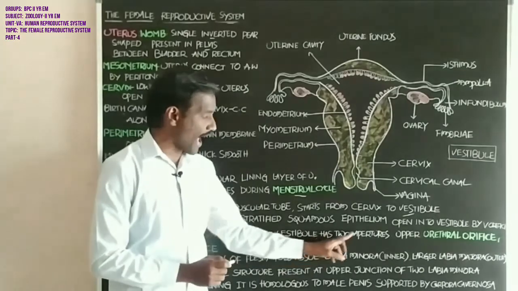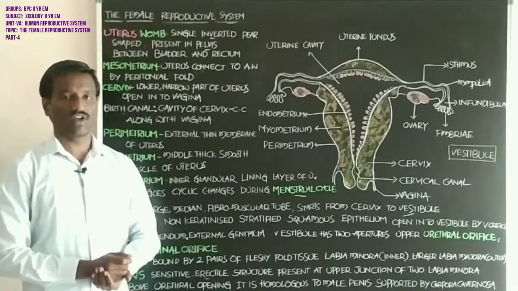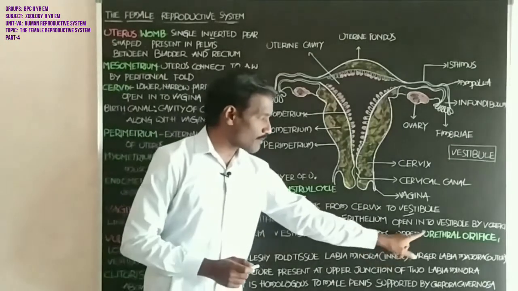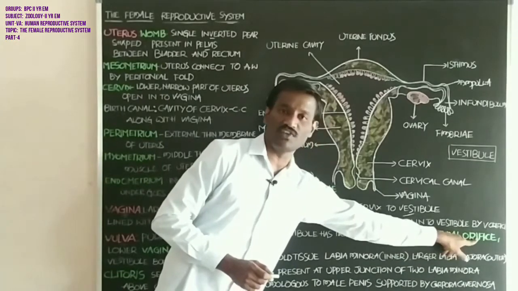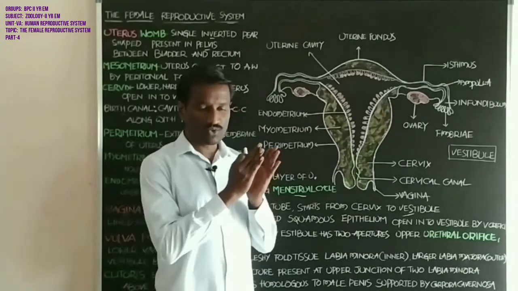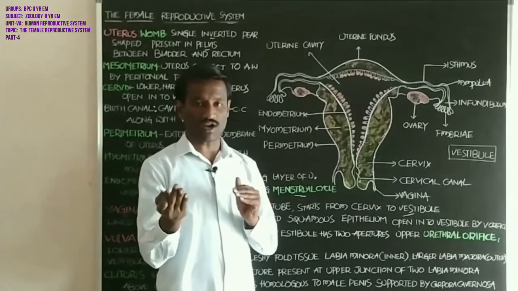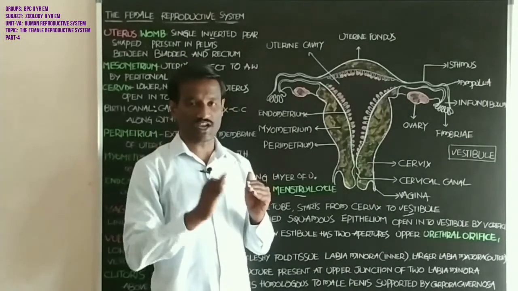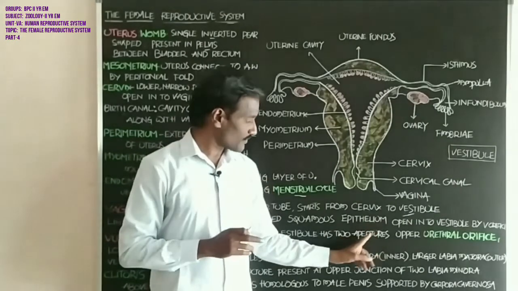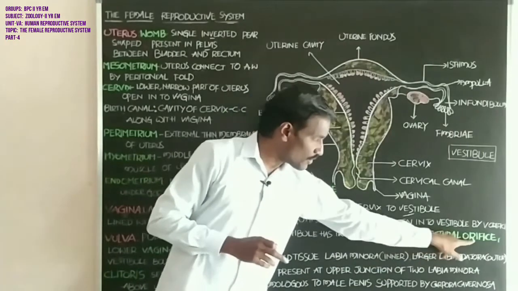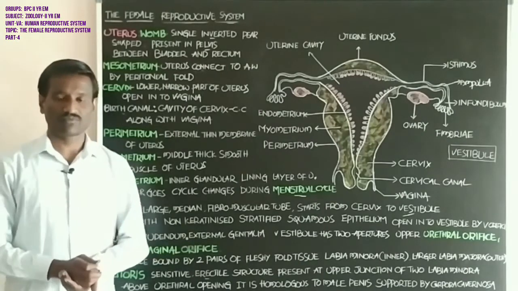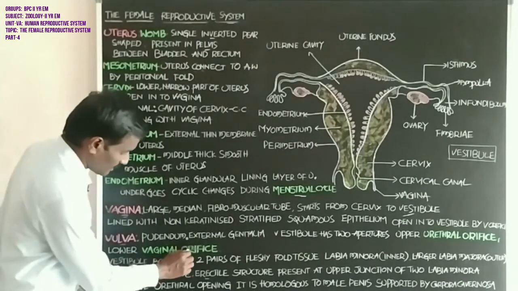Next, the vestibule has two apertures. One is the upper urethral orifice. Orifice means aperture. The urinary bladder opens into the urethra, and the urethra opens to the outside by the help of the urethral orifice. The other is the lower vaginal orifice.